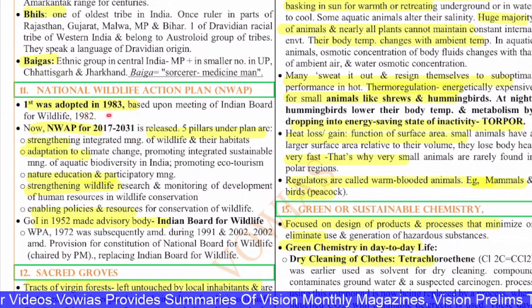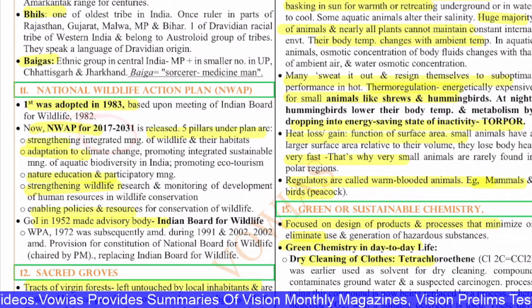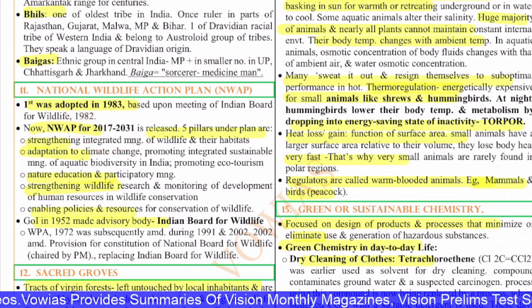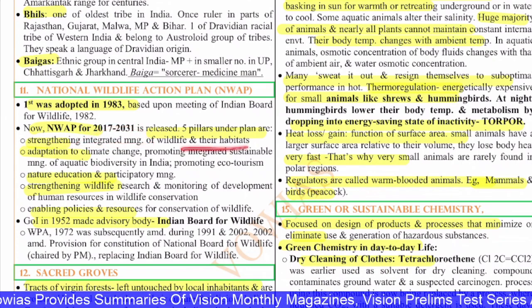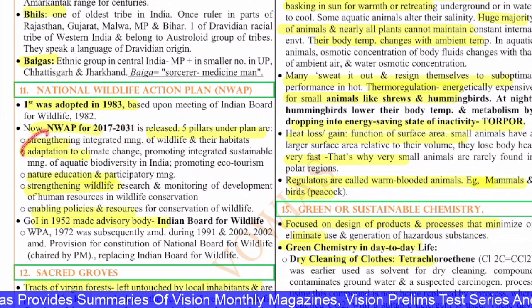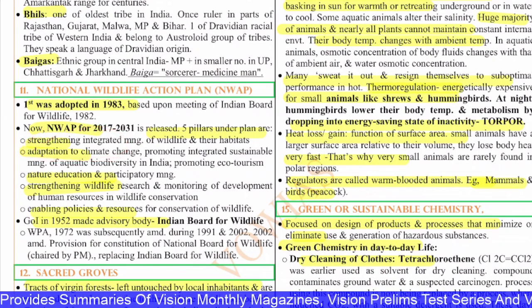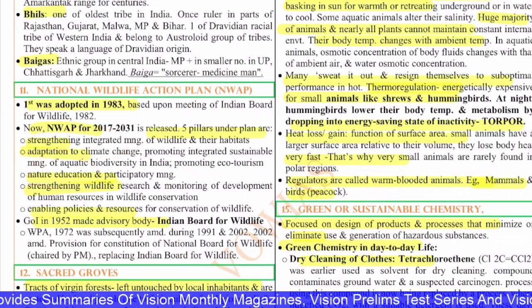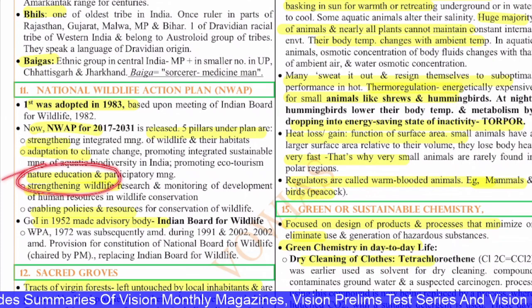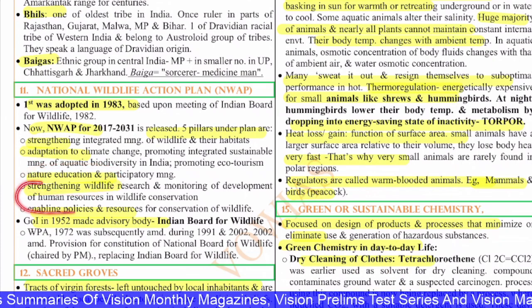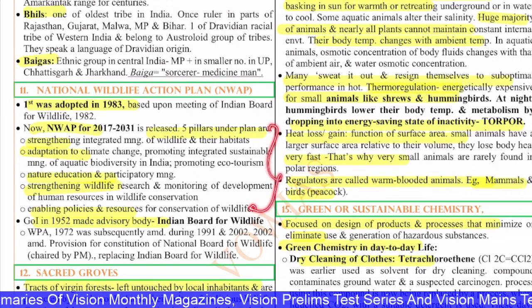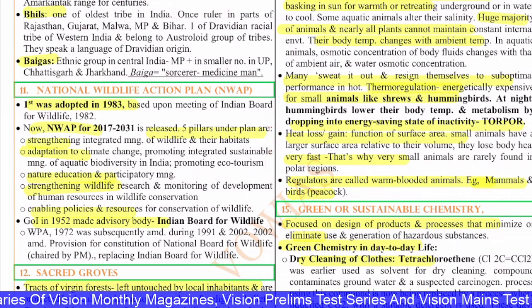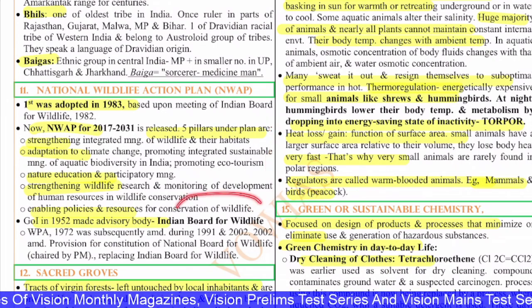There are 5 pillars: strengthening the integrated management of wildlife and habitats, adaptation to climate change, promoting sustainable management of aquatic biodiversity, ecotourism, nature education and participatory management, and strengthening wildlife research, enabling policies and resources. So these are the main important pillars. The Government of India in 1952 made an advisory body, the Indian Board for Wildlife.